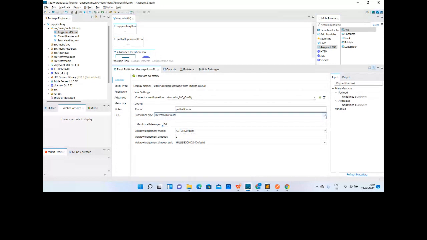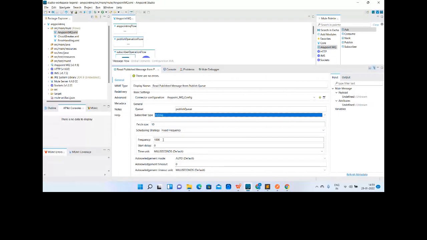Perfect. So what happened in case of polling? Prefetch will fetch; polling will poll the queue in a particular duration. After every 1 second or every 1 minute, it will knock the queue and fetch, with fetch size let's say 2. So it will poll and fetch 2 messages after every, let's say, 2 minutes. After every 2 minutes, it will go to the queue and fetch two messages from the queue.